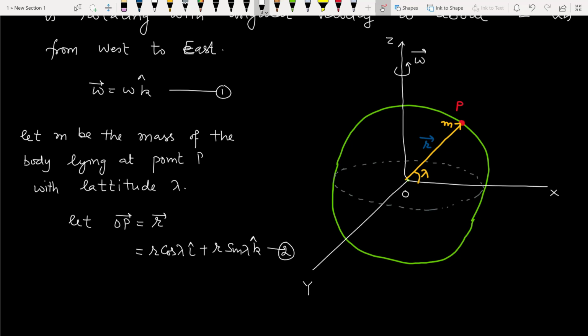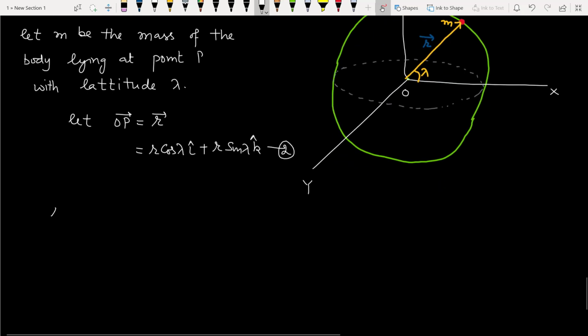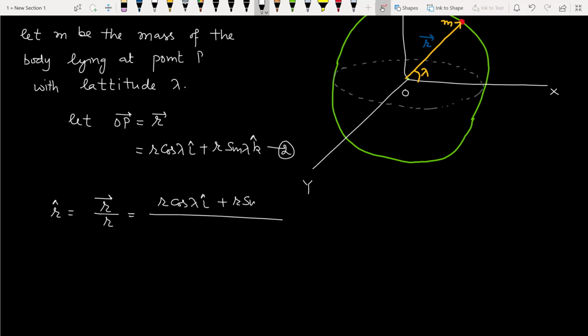We mark this as equation number 2. So unit vector r cap will be written as r vector divided by magnitude. So it is r cos lambda i cap plus r sin lambda k cap divided by r. The r will cancel out, so the unit vector is cos lambda i cap plus sin lambda k cap. We mark this as equation number 3.